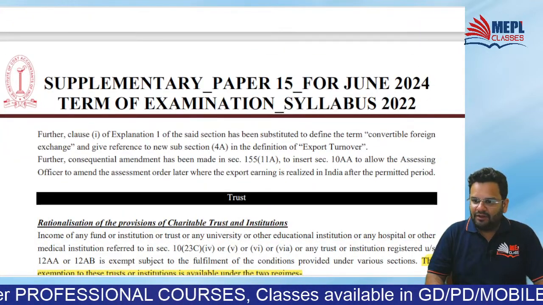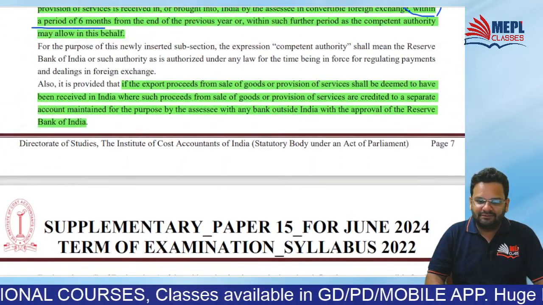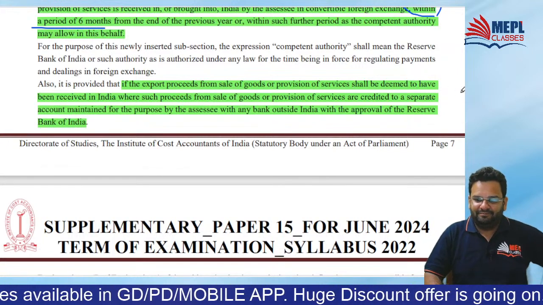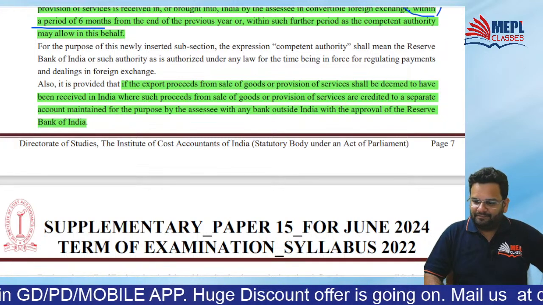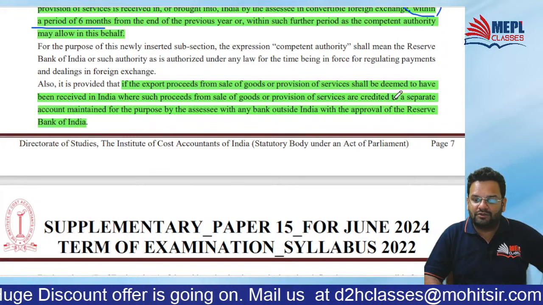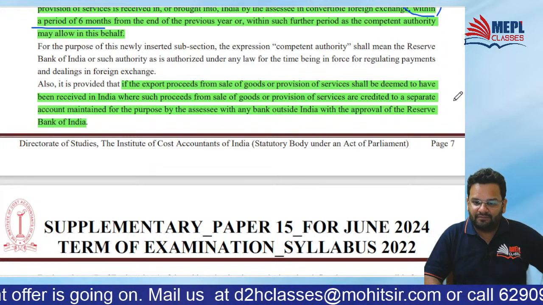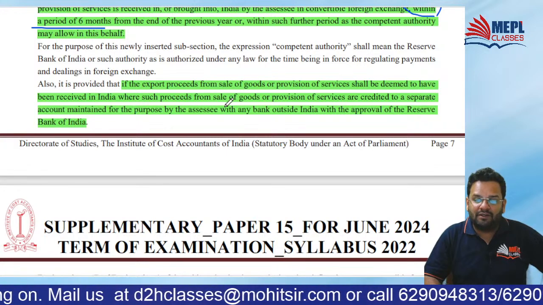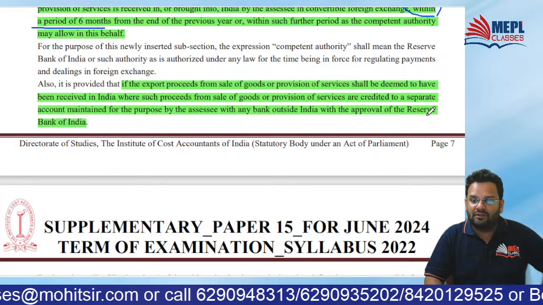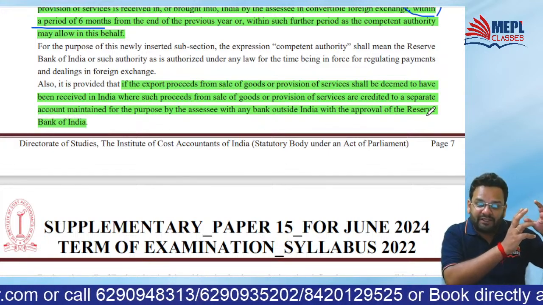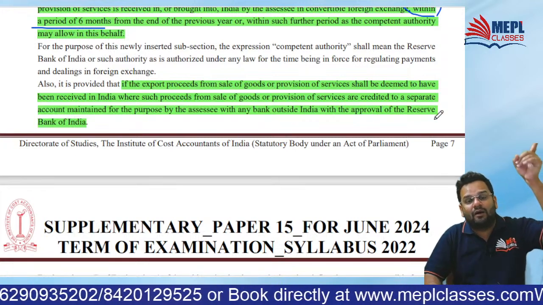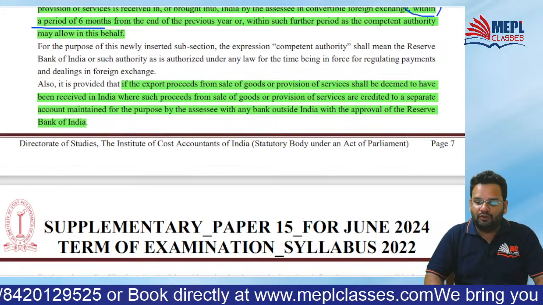Then, one more thing. Export proceeds from sale of goods or provision of service shall be deemed to have been received in India where such proceeds are credited to a separate account maintained for the purpose by the SEZ unit with any bank outside India with the approval of RBI.